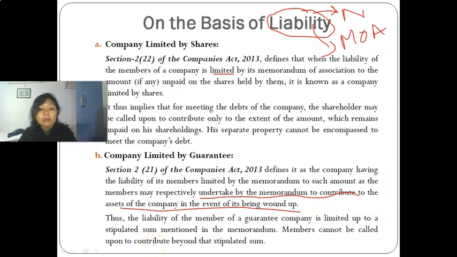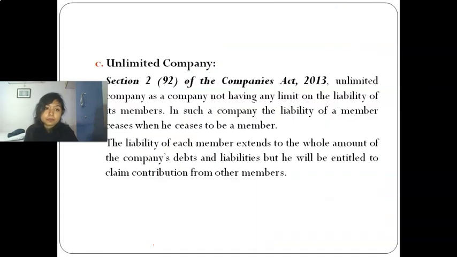Thus, the liability of a member of a guarantee company is limited to the stipulated sum mentioned in the memorandum. Members cannot be called upon to contribute beyond that sum. It means the liability of a member is only up to the sum mentioned in the memorandum, nothing more than that.